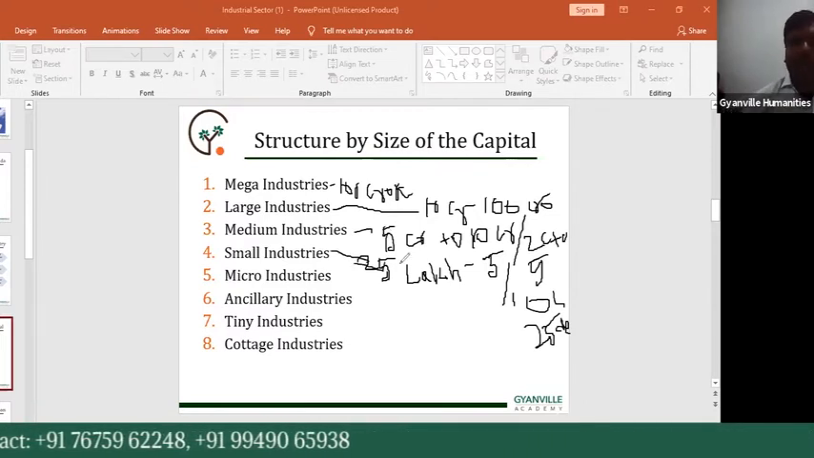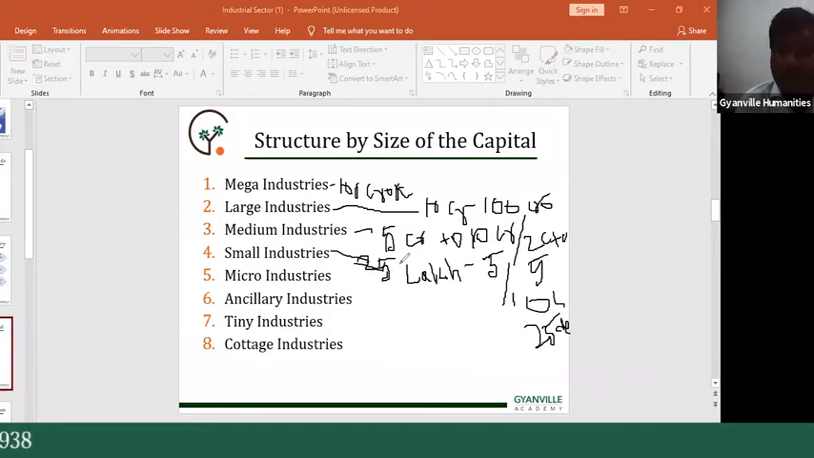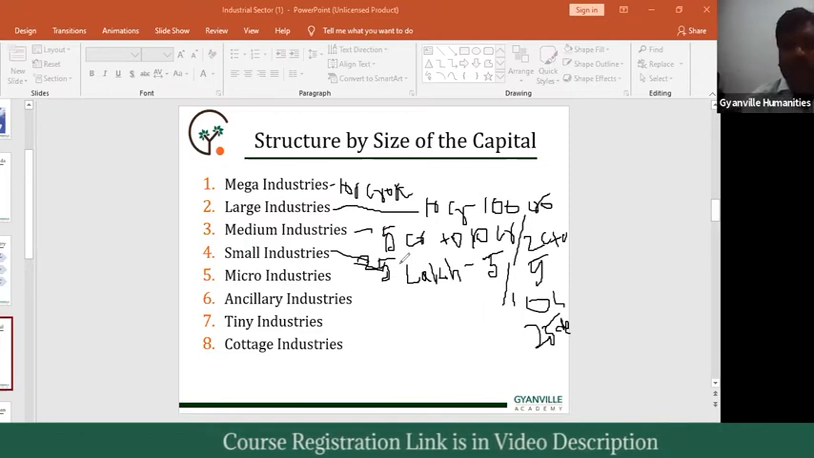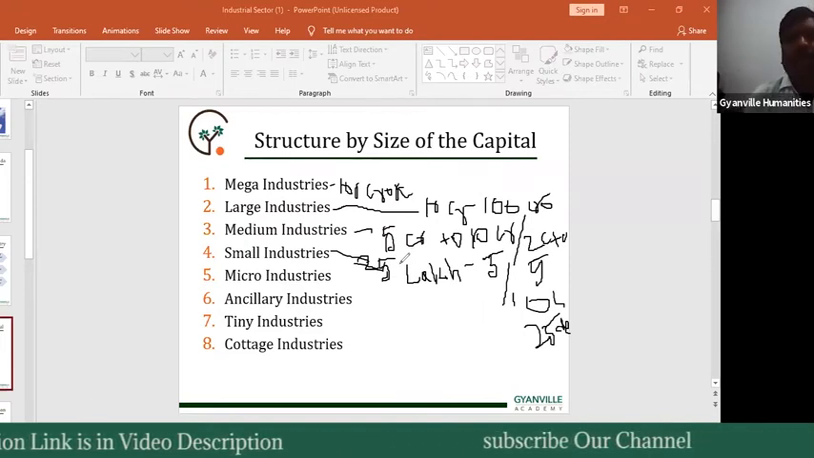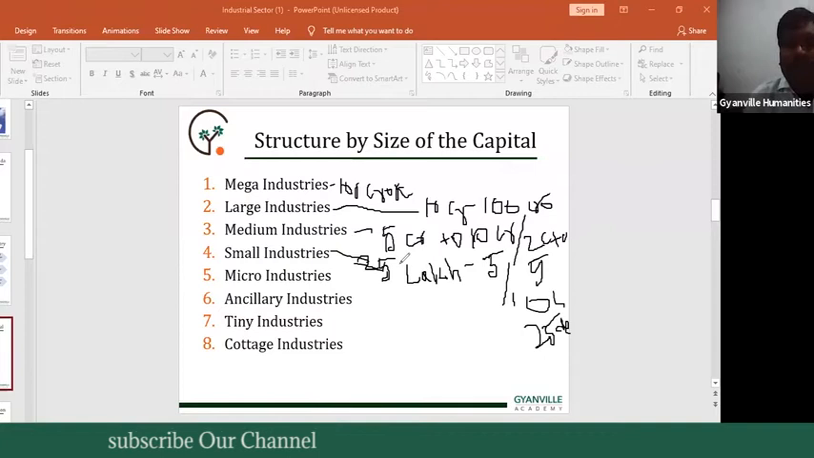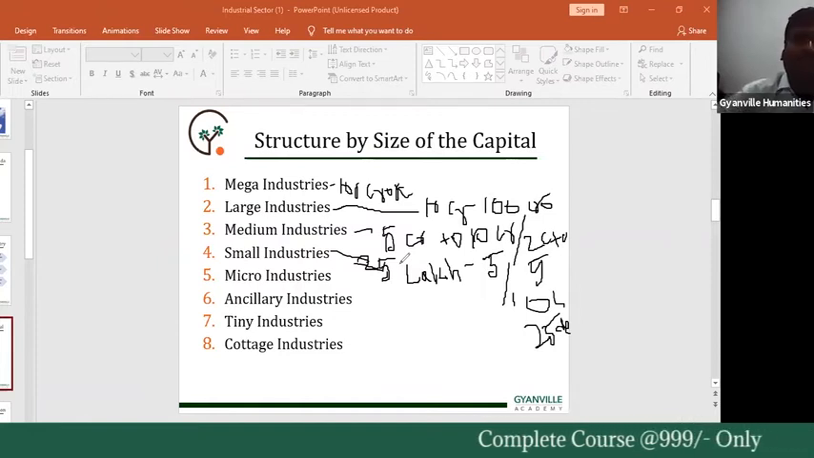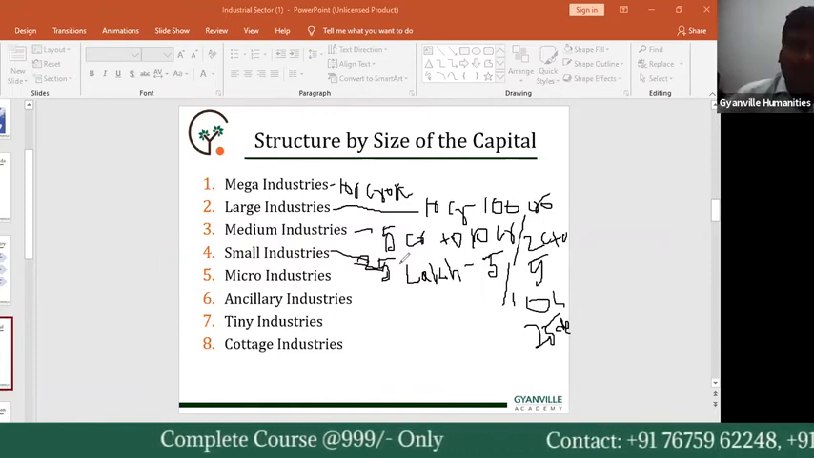The industry in which the investment is more than 25 lakhs but less than 5 crores rupees in manufacturing units is known as medium scale industries or medium industries. This limit is 10 lakh rupees to 25 crores rupees in service organizations. So that is related to small scale industry related data.